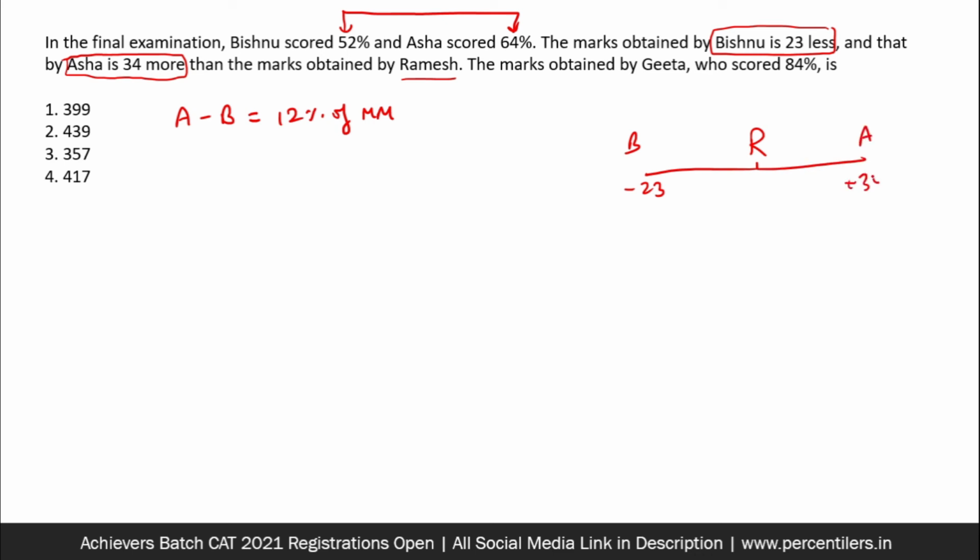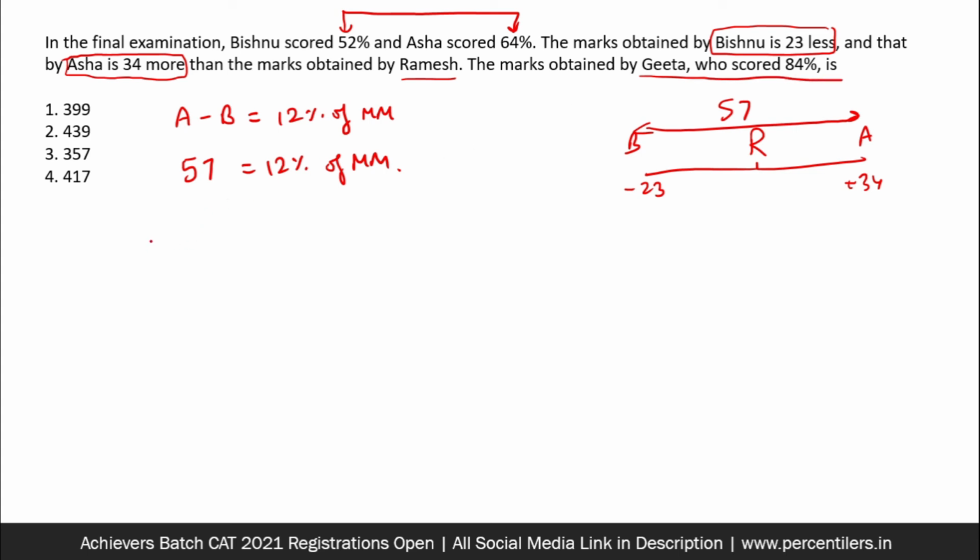What is the distance between Asha and Bishnu in terms of marks? That is 57. So can I say that this difference of 57 marks is nothing but 12% of the maximum marks? What do we have to find? Are we supposed to find the maximum marks? No. We have been asked the marks obtained by Geeta, who has scored 84% of the maximum marks.